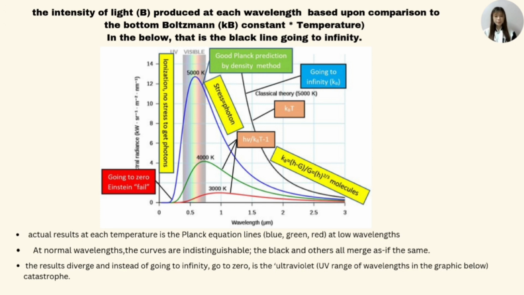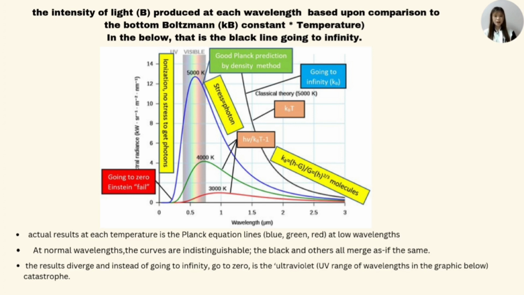Moreover, the basic logic and the normal definition is the exponent E in the equation. That is the intensity of the light being produced at each wavelength, based upon a comparison to the Boltzmann constant and the temperature. In the graph below, that is the red line going to infinity.